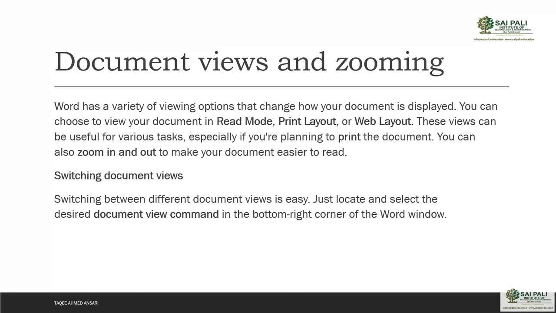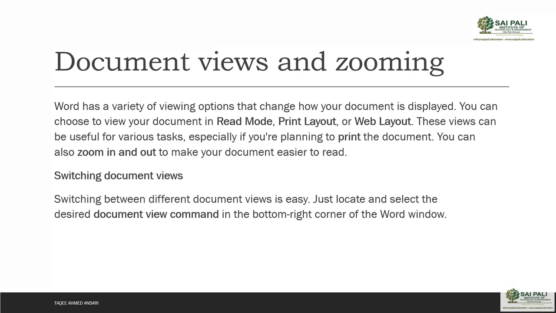Word has a variety of viewing options that change how your document is displayed. You can choose to view your document in Read Mode, Print Layout, or Web Layout. So there are three views we have in Word: Read Mode, Print Layout, and Web Layout.